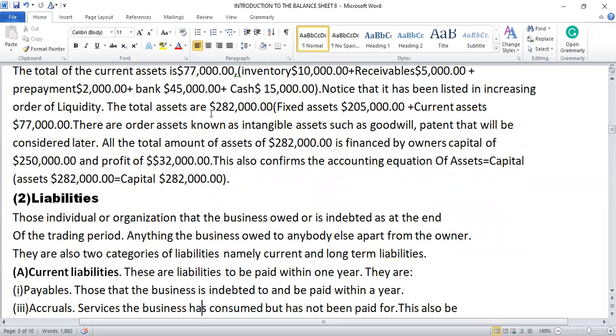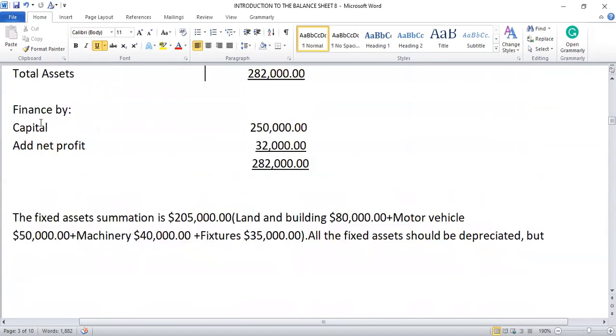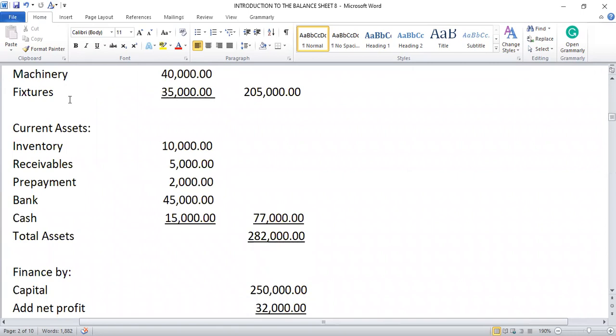The total assets are what? $282,000. Why? The fixed asset $205,000 plus current assets $77,000, as I said. Total fixed assets $205,000, total current assets $77,000, or $282,000.